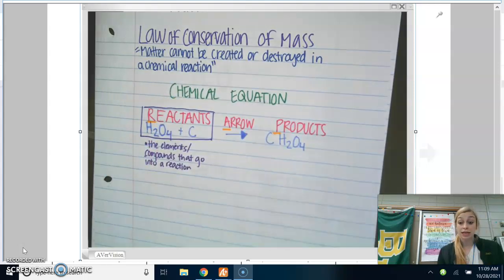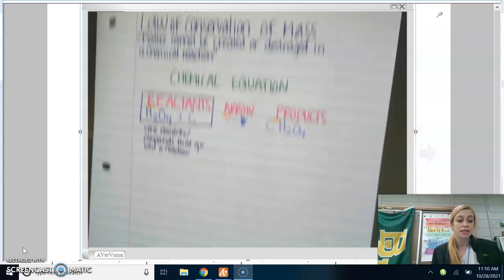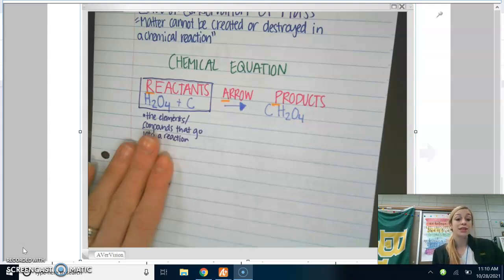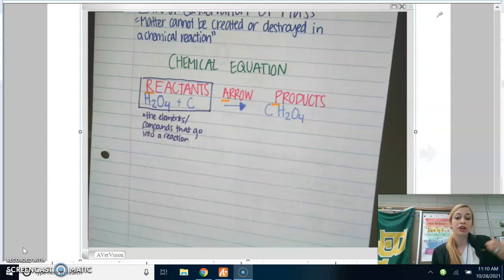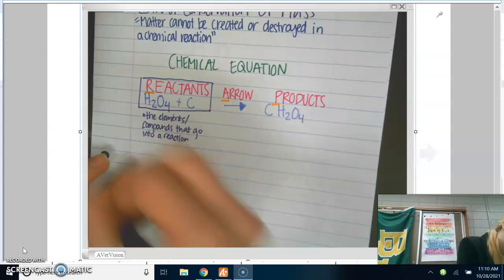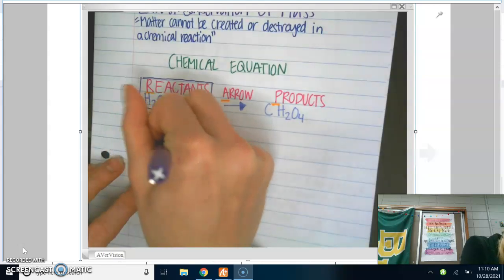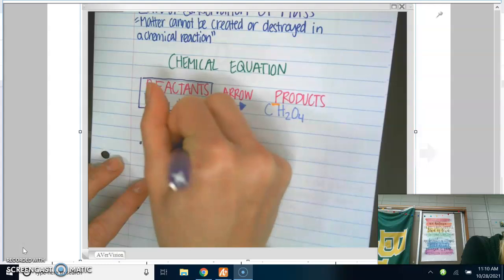So if we were using an example of baking a cake, these reactants are going to be our ingredients. Now, the actual mixing of cake ingredients is not a chemical reaction. Remember that mixing is not a chemical reaction, but the reactants are what you start with. They're your ingredients. So I'm going to put example: cake ingredients.